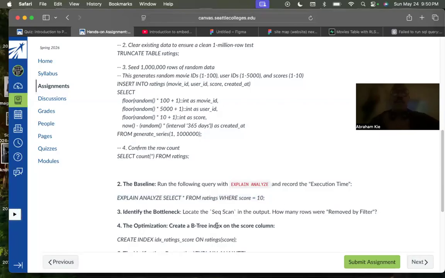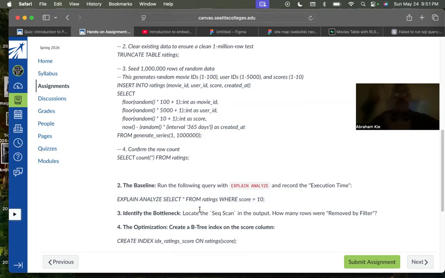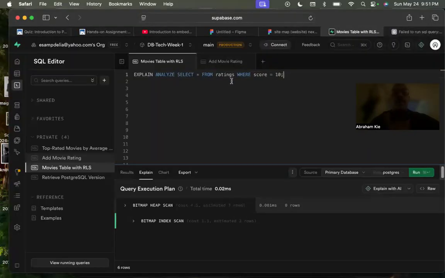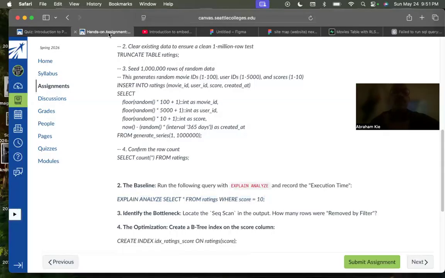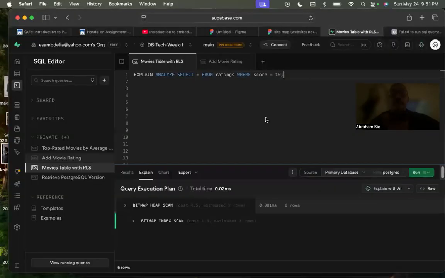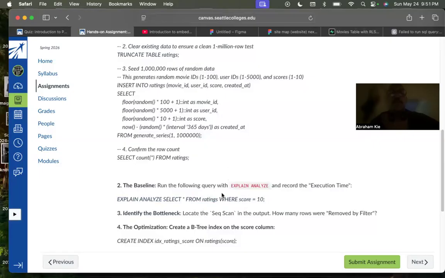Okay, identify the bottlenecks: locate the SQL scan and the output. How many rows were removed by the filter? I didn't see that, so we can probably just go back. It says 0 rows. And how many rows were removed in the filter? Zero rows, that's what it says. Okay, so that's the question. Identify the bottleneck, locate the SQL scan and the output. Okay, we did that one.